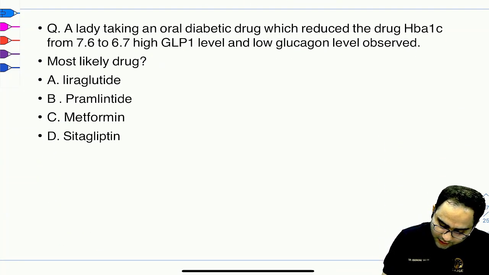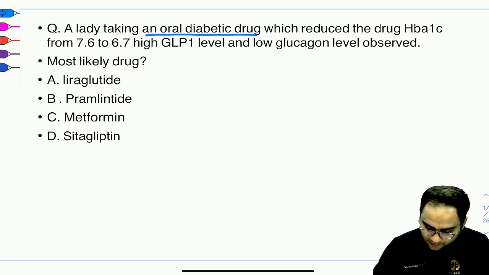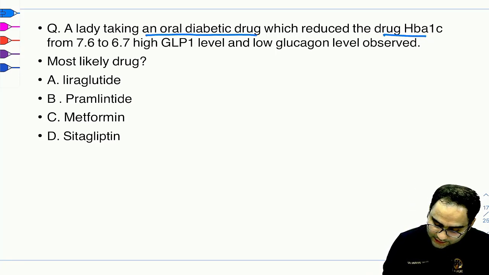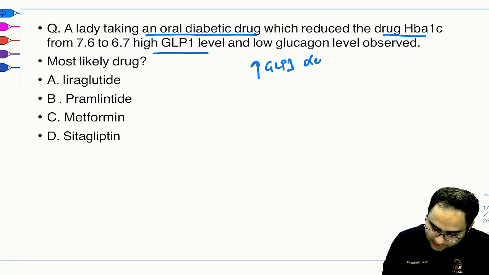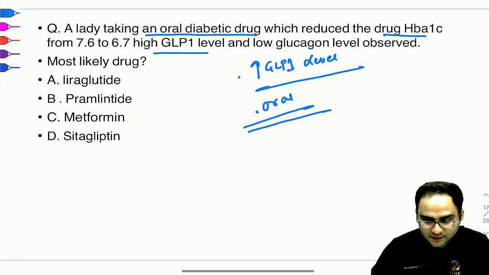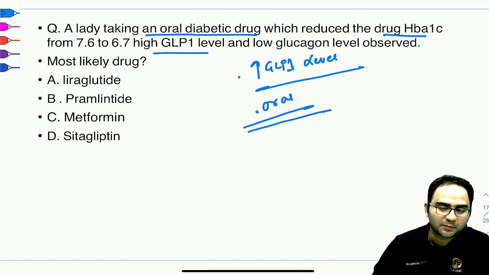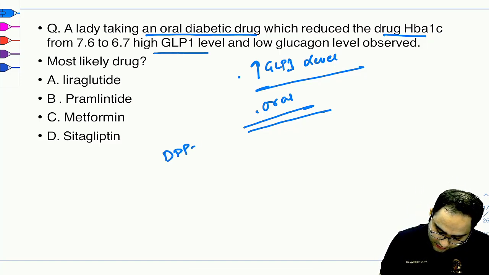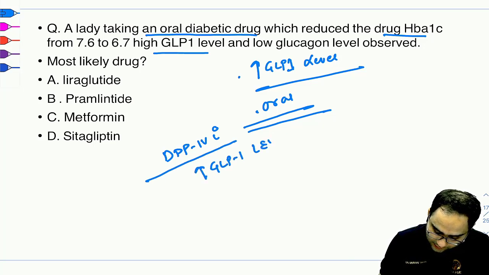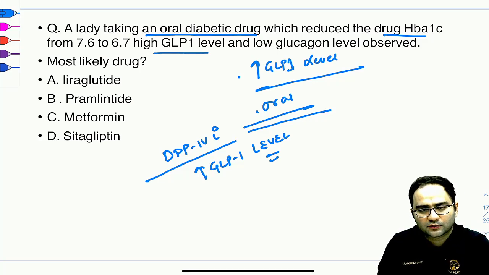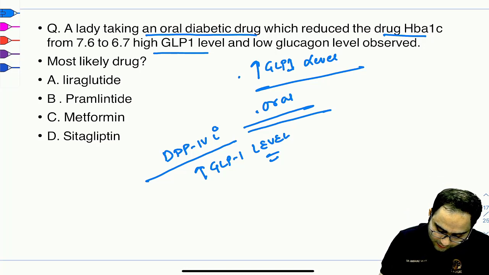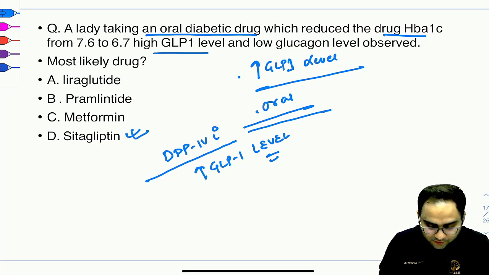Now you're being asked, a lady is taking an oral diabetic drug which reduces the hemoglobin A1C levels, and there is an increase in the GLP-1 levels. Now mark it, the question is saying oral. So you have DPP-4 inhibitors that increase the GLP-1 level. What are the DPP-4 inhibitors that we know of? We know of the gliptins. So in the options, do we have gliptins? Yes, sitagliptin.